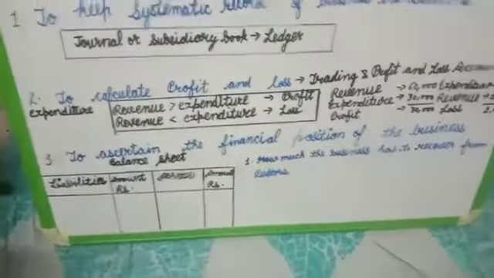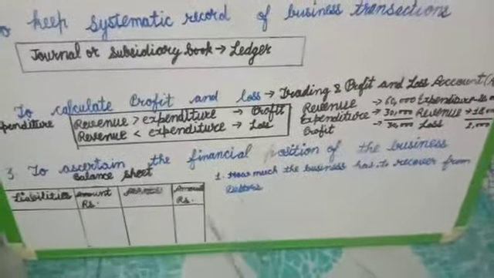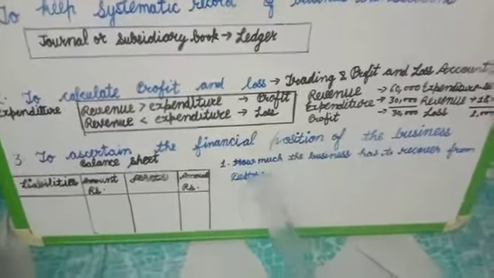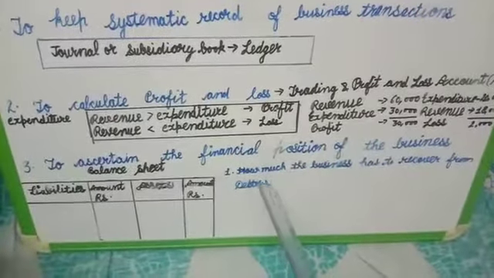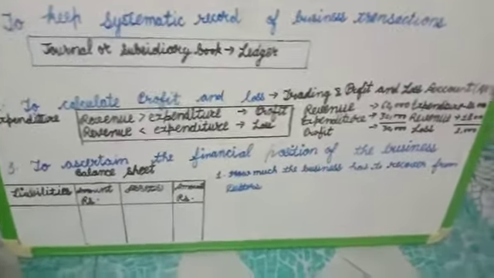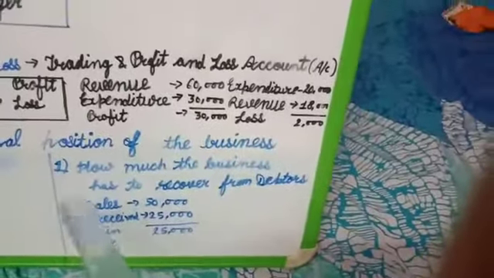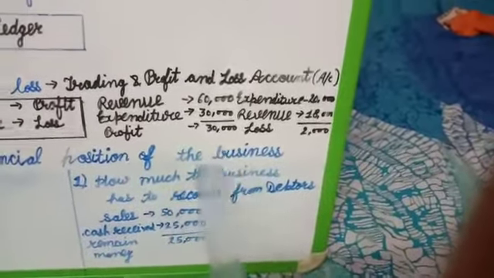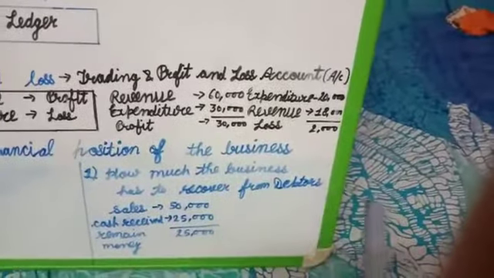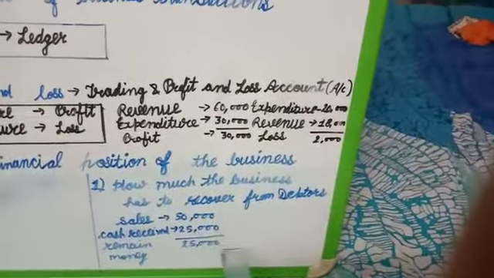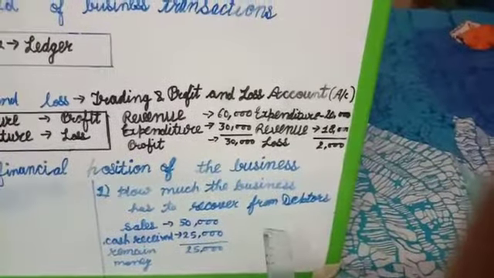Pronounce this word as debtors, not debtor. Debtor is a wrong pronunciation and debtors is the right pronunciation. Okay, clear? A businessman sold goods on credit for 50,000, and cash received was 25,000. How much does the business have to recover from debtors? That is 25,000. The remaining money, 25,000, is the debtors amount.